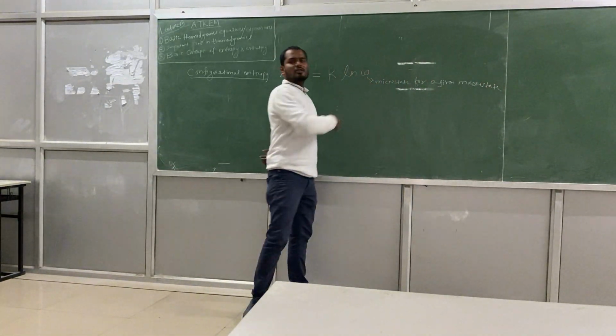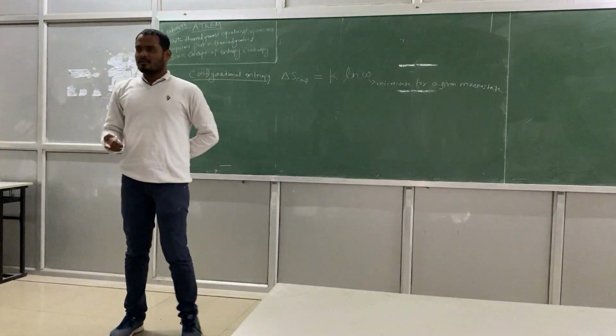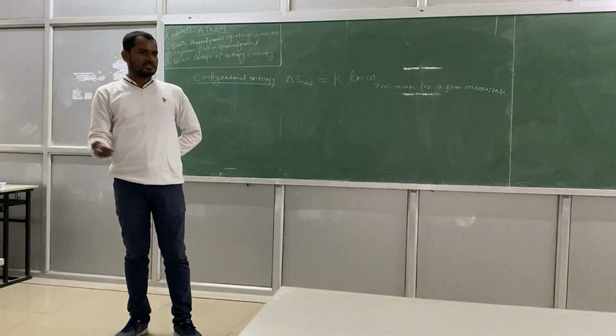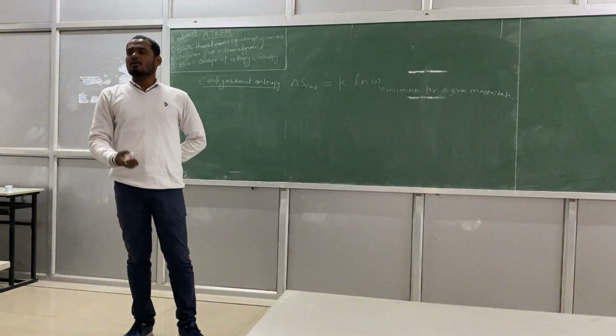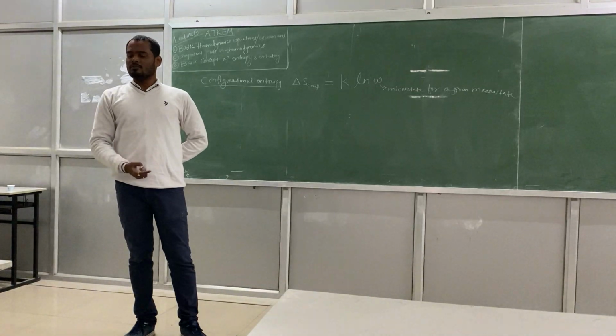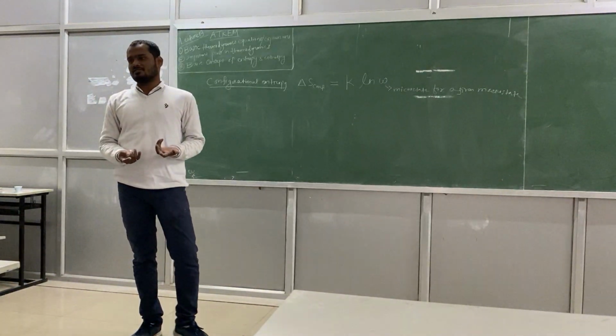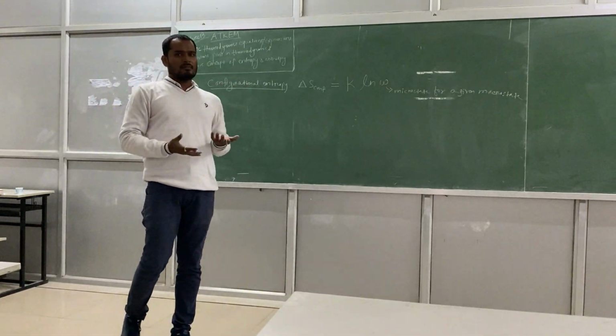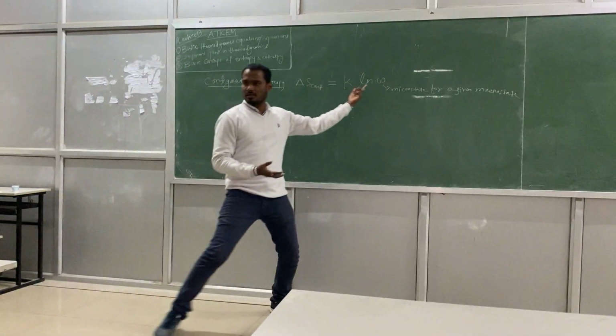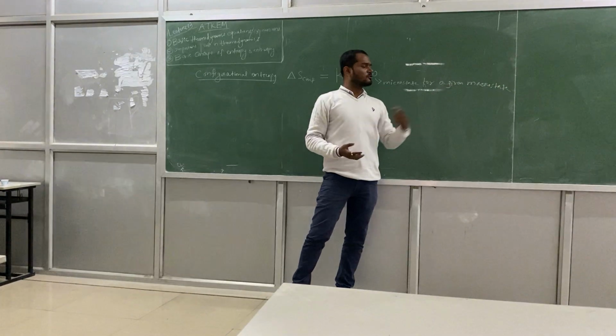Or the number of configurations, as I told. We can have a lot of configurations if we have 2 elements or 3 elements. You understand? The more the number of elements, the more the number of configurations. You can arrange them in different ways, right? That is W actually: microstates for a given macrostate.